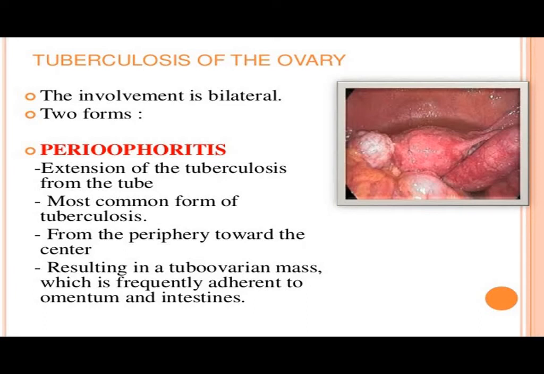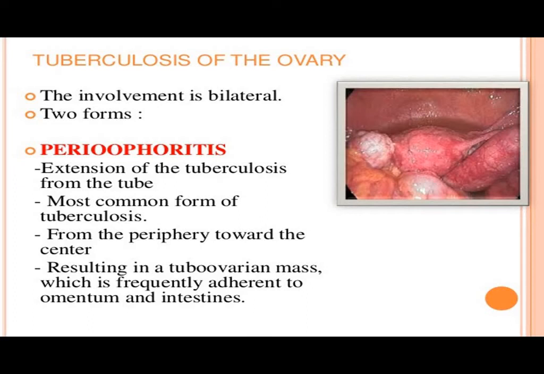Whenever tubercular salpingitis is there, that is generally the cause of ovarian tuberculosis. There are two forms. The first is periophoritis, that is, extension of tuberculosis from the fallopian tubes, and this is the commonest form.